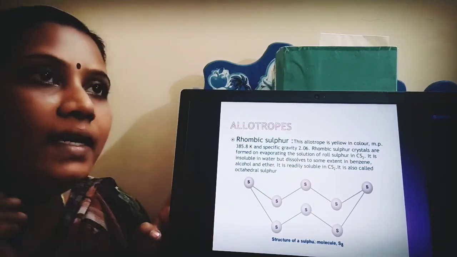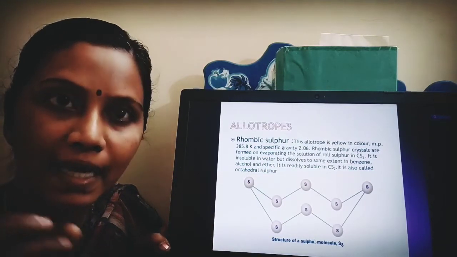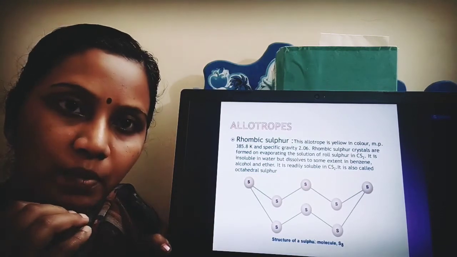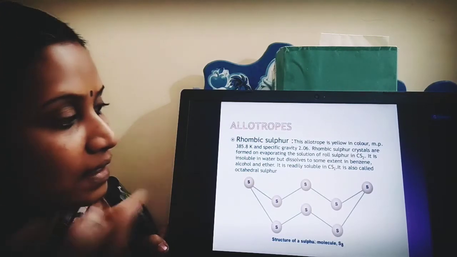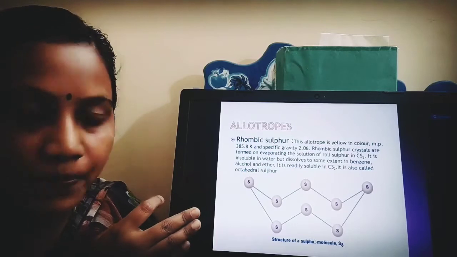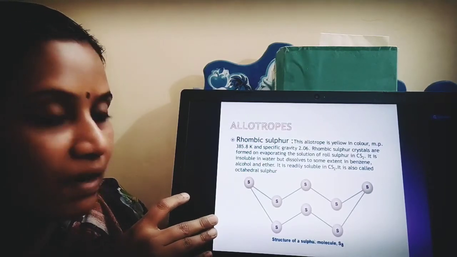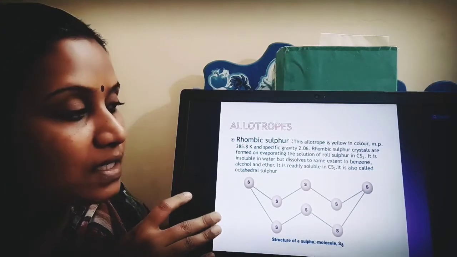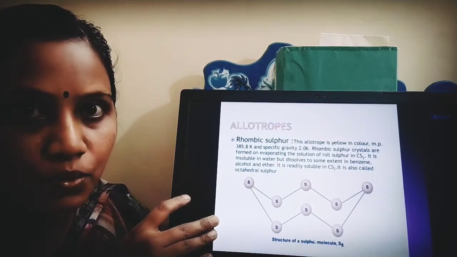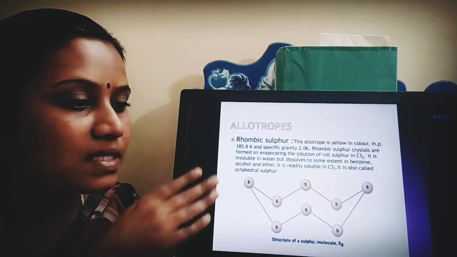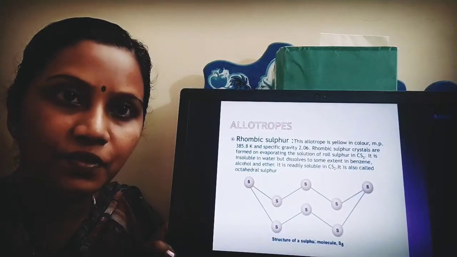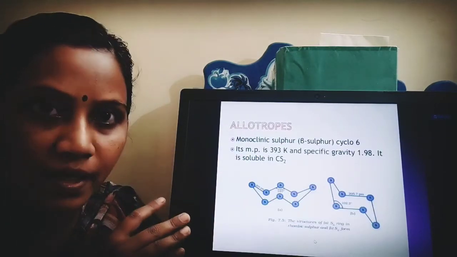We know that any compound or element which is insoluble in water should be soluble in organic solvents like alcohol, ether, etc. Since it is produced by the evaporation of CS2, it is also soluble in CS2, and it is also called octahedral sulfur. So this is the first allotropic form of sulfur, rhombic or octahedral sulfur.